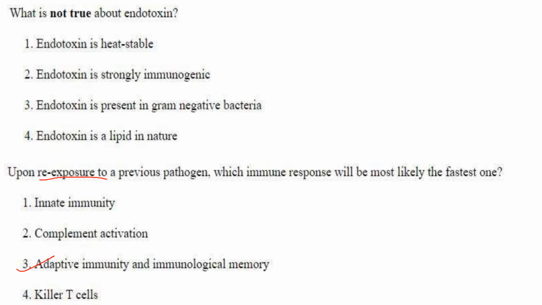Then adaptive immunity and immunological memory, that is the correct answer. Adaptive immunity is by T cells and B cells and they retain memory of the pathogen and it will cause a rapid response. Then immunological memory is by memory T cells and B cells and they will retain memory and cause a rapid response. Killer T cells are part of adaptive immunity and rely on immunologic memory.